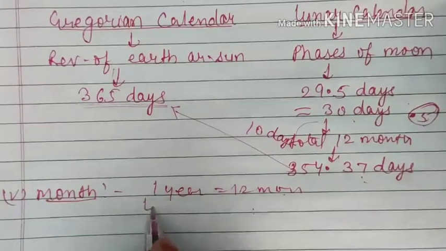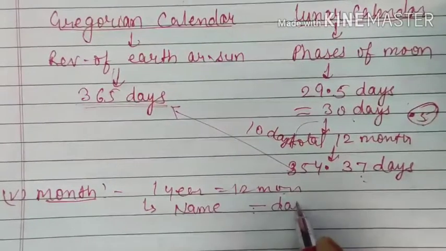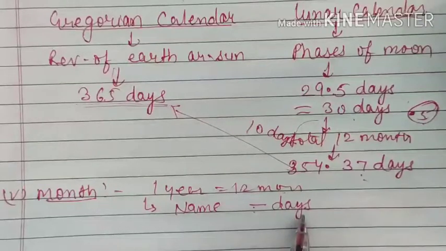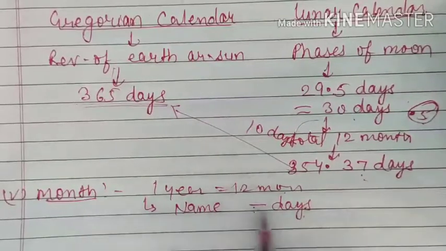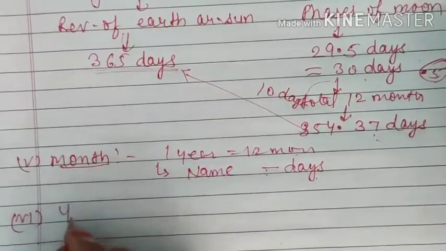Here what we have to remember is the names of the months according to days. That means we should know which month has how many days, which we have learnt in first and second class, same way. So this is month, and the next one is year.